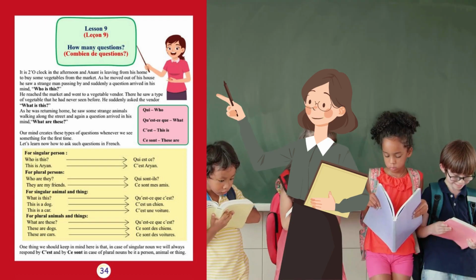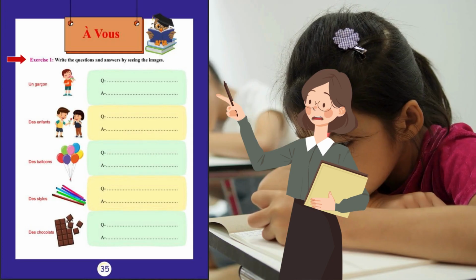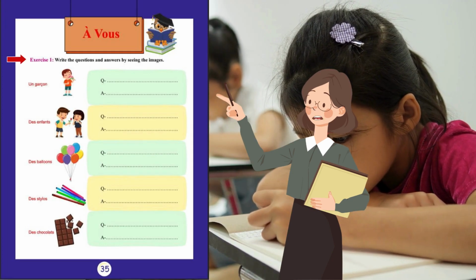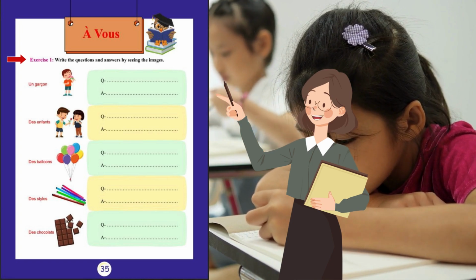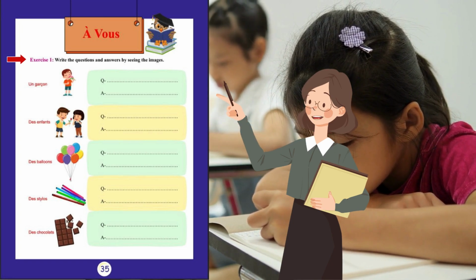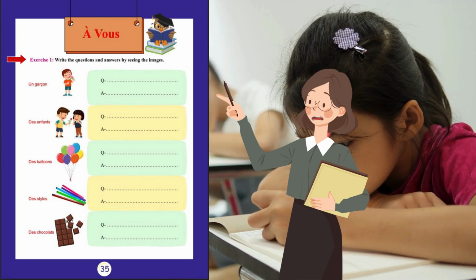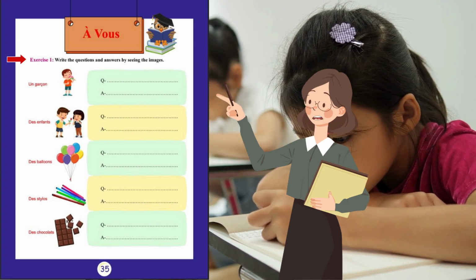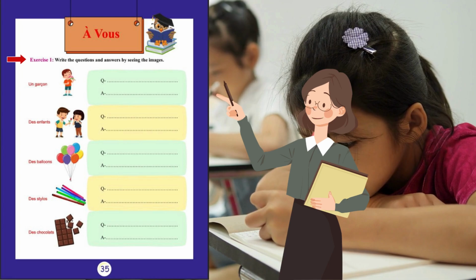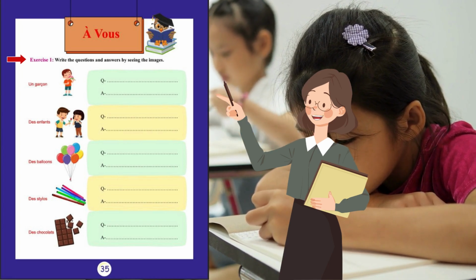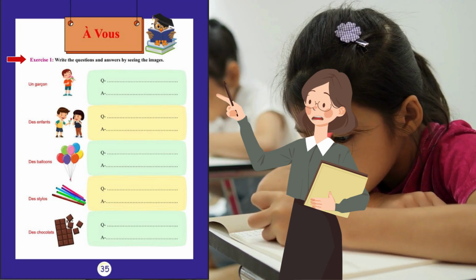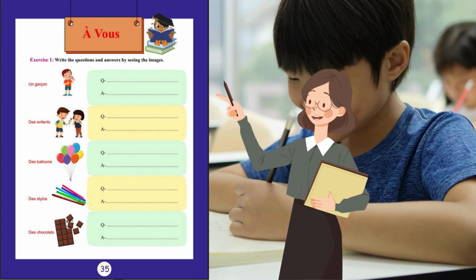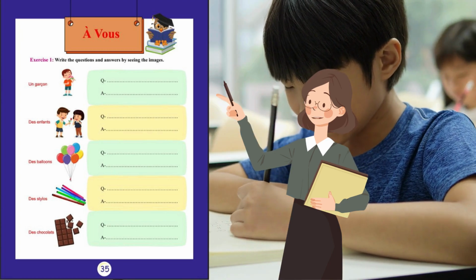Now, moving to the exercise part. À vous. Exercise 1. Write the questions and answers by seeing the images. In this question you can see there are some images of different things, persons. There are some blanks with every picture. You just have to write the questions and answers by observing the images. I hope you all have enjoyed a lot learning French in this video.